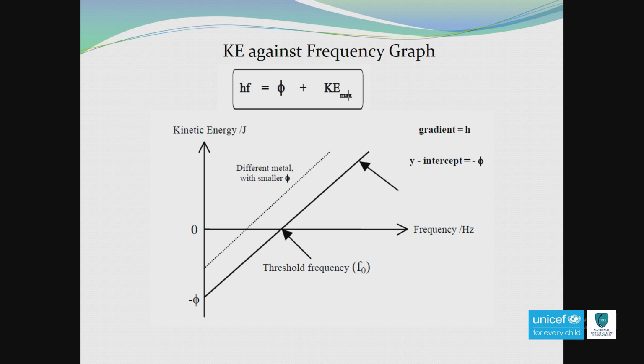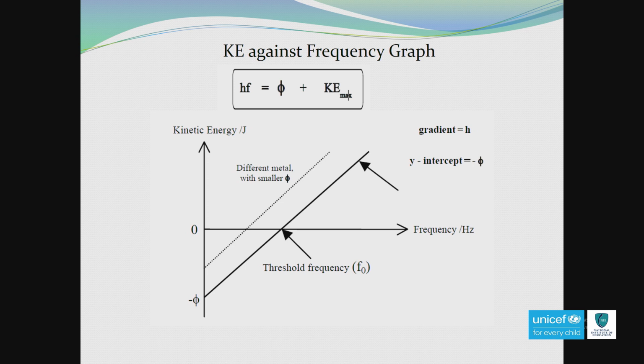So, if the graph is passing through the origin, what is the meaning? At any frequency, electrons are emitting. So, it is very clear, below threshold frequency, no emission. That is why this graph is not passing through the origin.